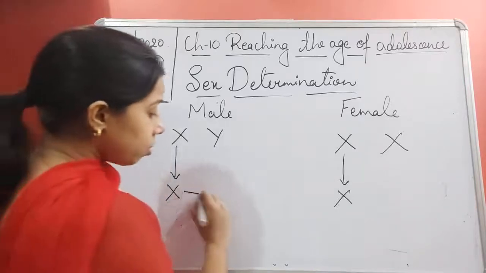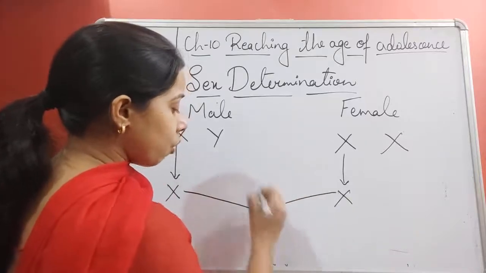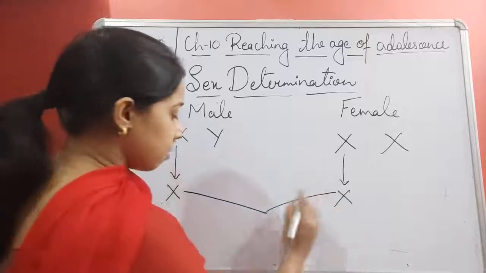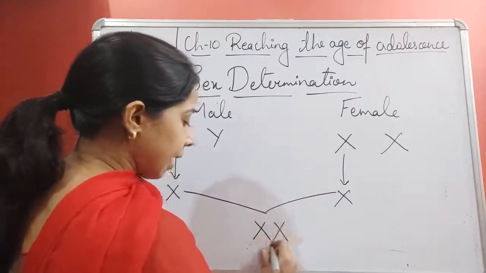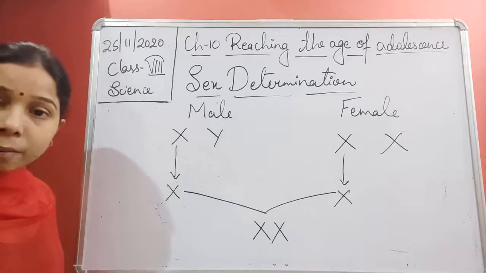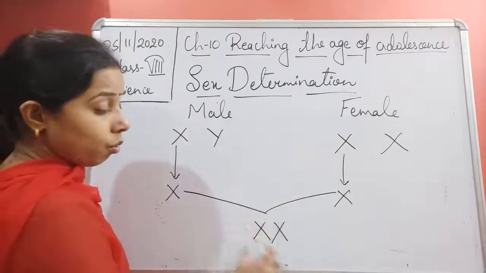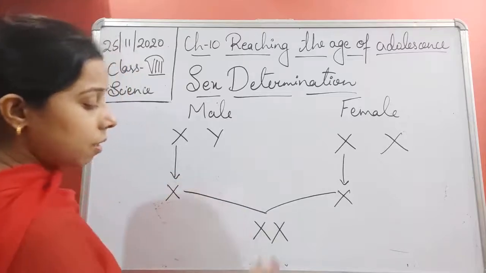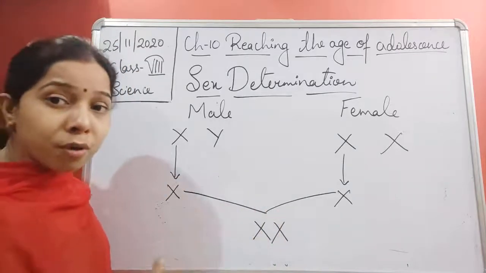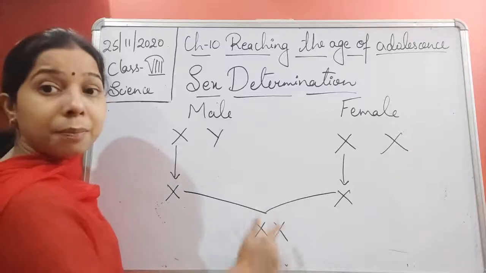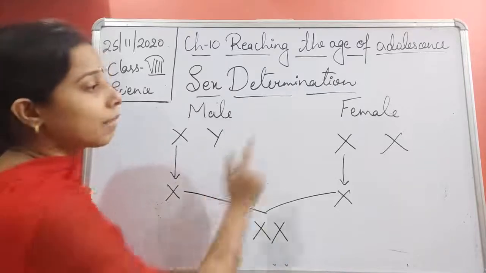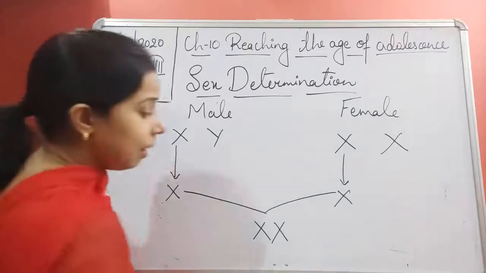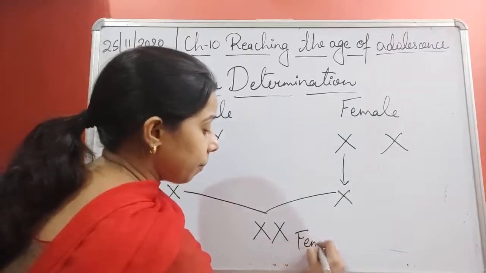Now, when the sperm and the ovum fuse together, X and X, the formation of XX occurs. So what will be the gender of the unborn baby? You know that the XX sex chromosome type is present in a female. So the gender of the unborn baby will be female.